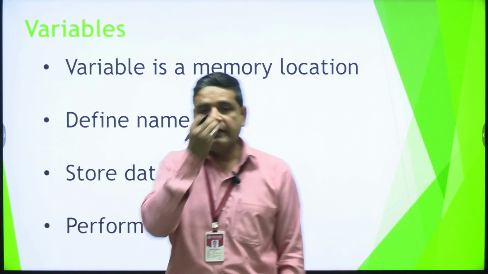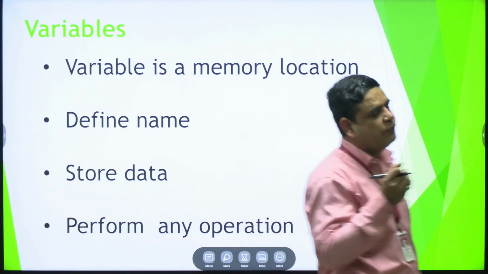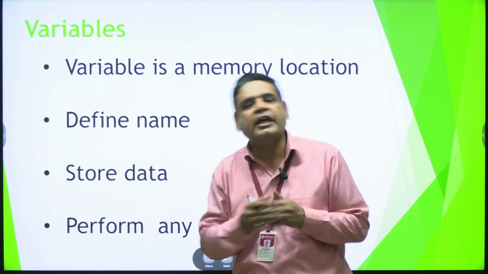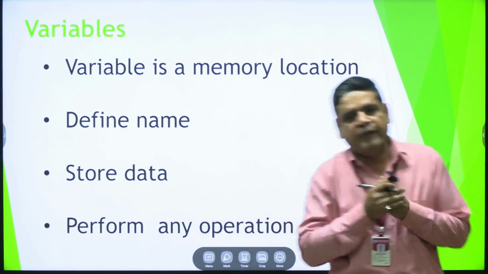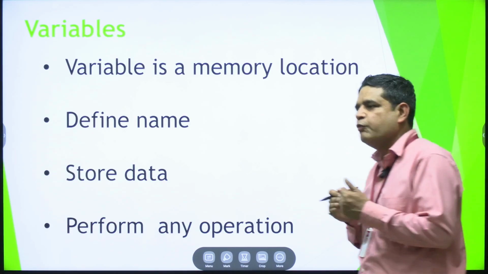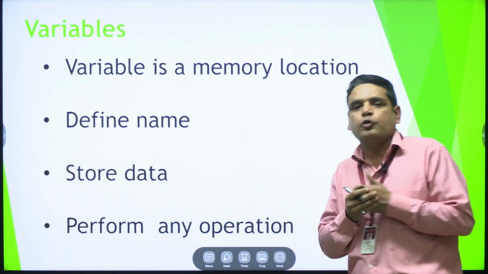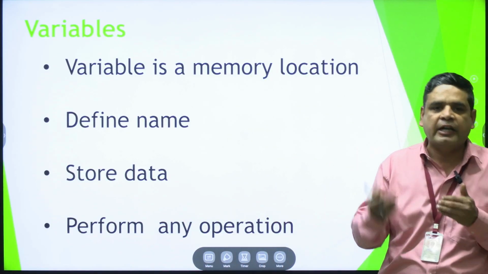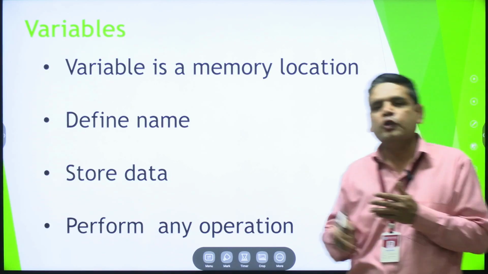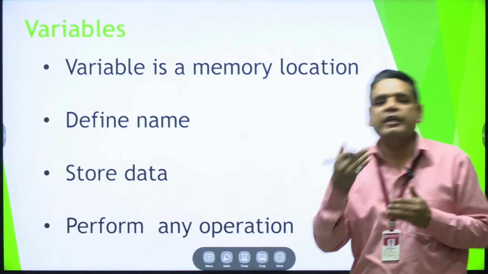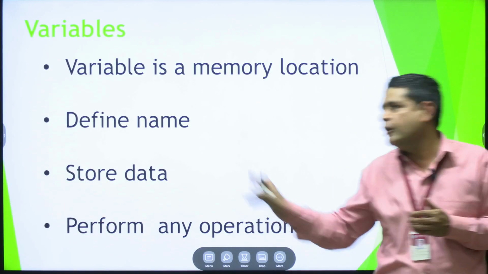What is data? Data means raw information, a raw fact, an unmanaged fact. When we store data, we have different types, like numeric and string. So we can store data and perform operations, using operators to perform operations.